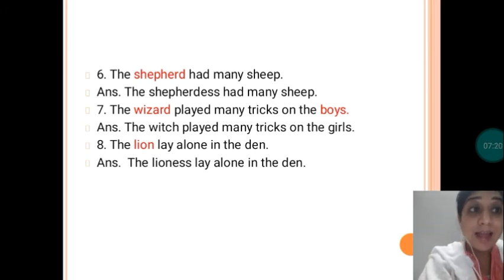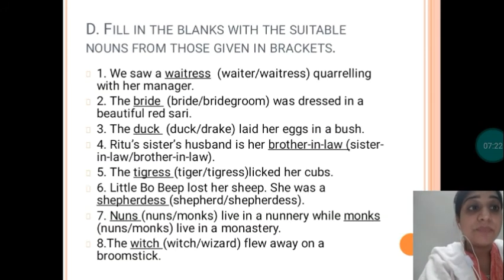Now the last activity of this chapter is you have to fill in the blanks with suitable nouns in the brackets. Students, brackets are given to you all. You have to just choose it. It's the easiest activity among all. So let's get started. We saw a dash quarreling with her manager. So we saw a waitress quarreling with her manager. Her specifies it's a feminine gender.